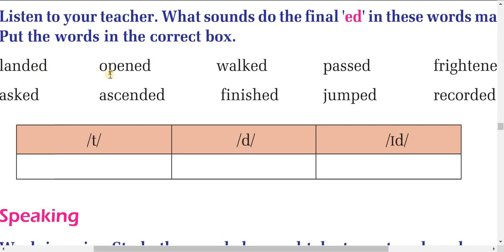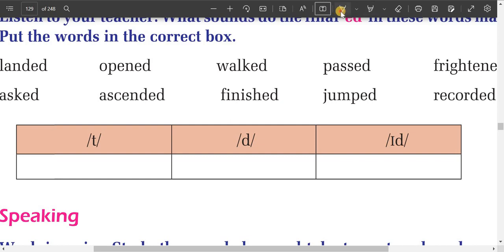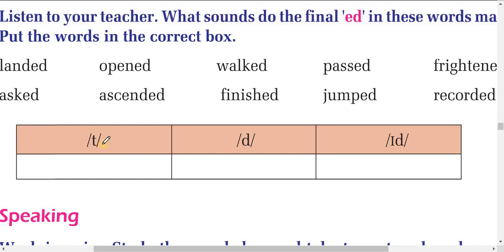First of all, let's find the words with the t sound at last. This is one. First one is asked. Worked, finished. Okay, in the same way, worked, finished, and also asked.